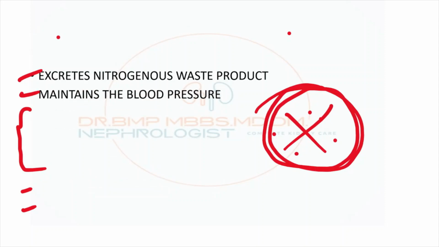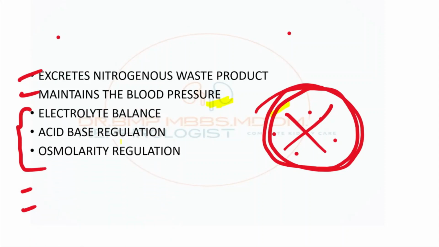So basically, it excretes nitrogenous waste products. They get accumulated. It maintains the blood pressure, so the patient develops hypertension. It maintains the electrolyte balance, acid-base balance and osmolarity regulation. All this leads to dyselectrolemia, metabolic acidosis and hyperosmolarity.